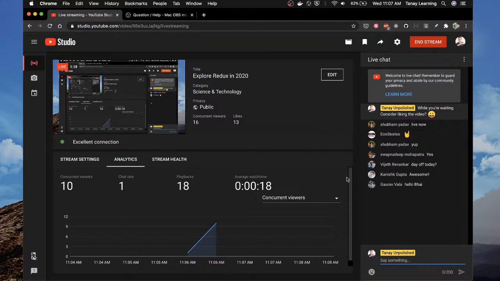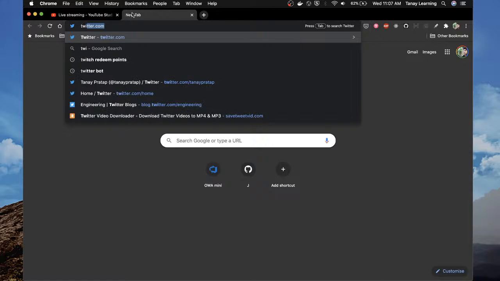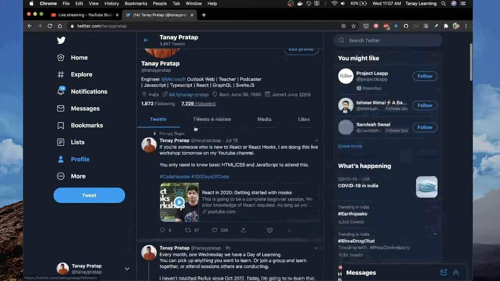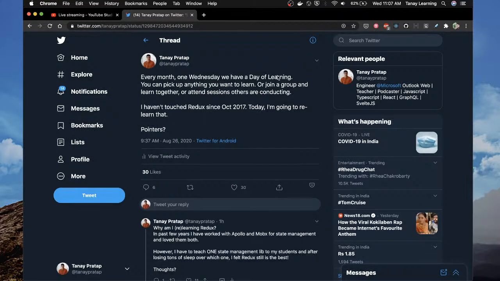Day off today. No, it's actually day of learning at Microsoft. So I decided to learn Redux. If you don't know, maybe you don't follow me on Twitter, so I will show you. I tweeted about it. Every month, one Wednesday, we have day of learning. You can pick up anything you want to learn. So Redux. Today I am going to relearn that.